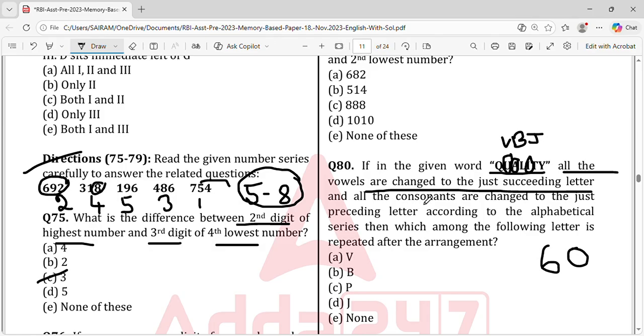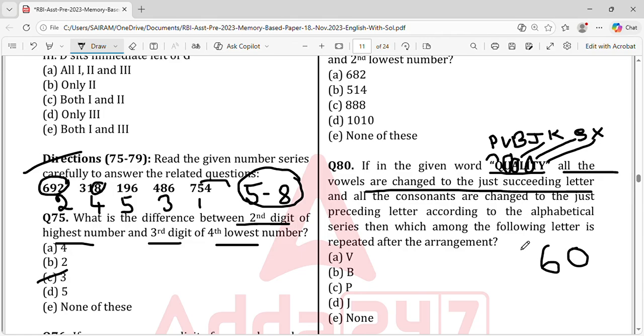And all the consonants are changed to the preceding letter. Consonants change to the preceding letter, and then what happens? Q will become P, L will become K, T will become S, Y will become X, right?